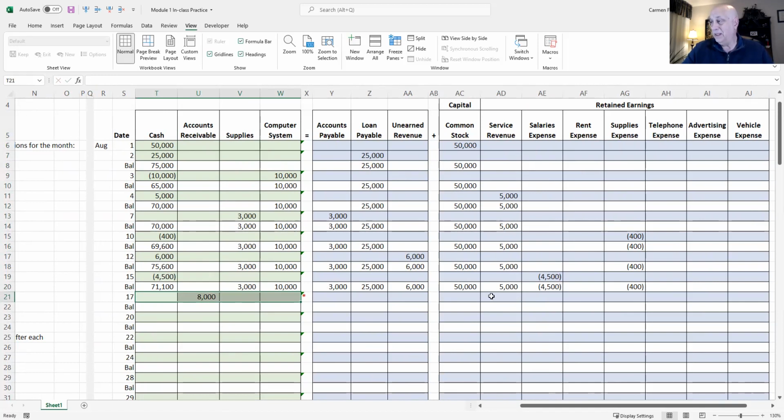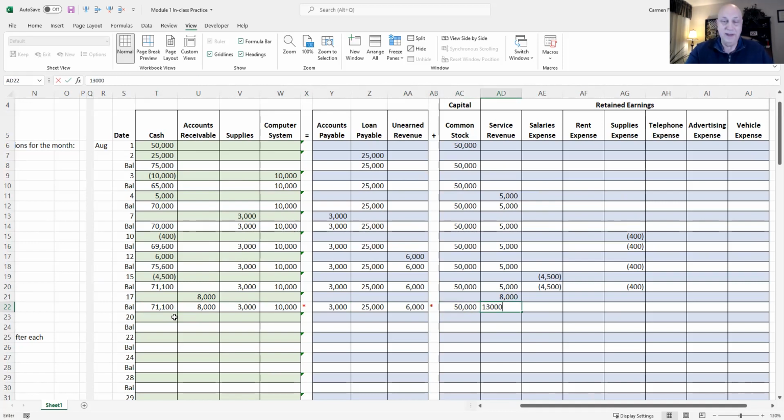So on the right side of our equation, we have service revenue. We just completed a job. That's what we're in business to do, right? To our web service. That's what Jim is in business to do. So if we total up our balances, add them across. That's all we're doing, just adding them down. Excuse me, not across, down.